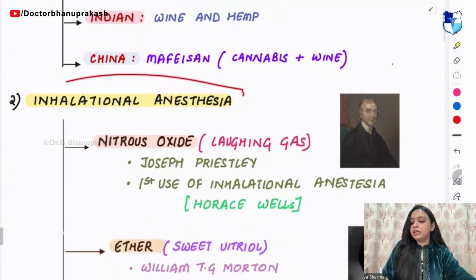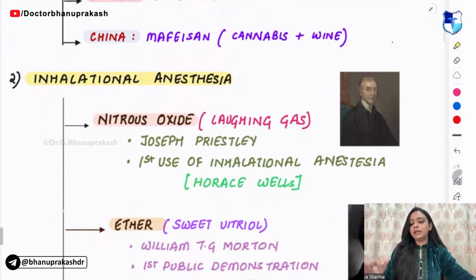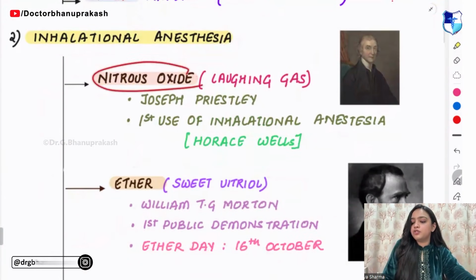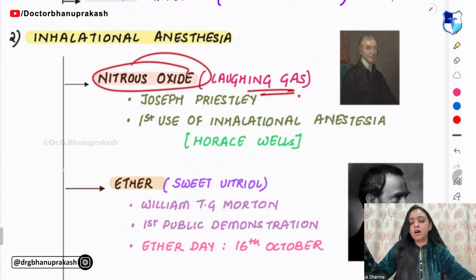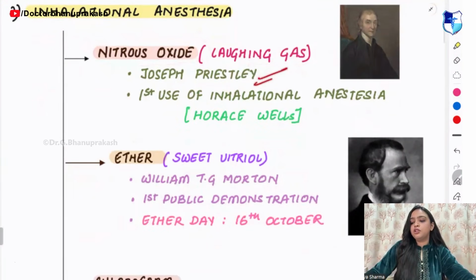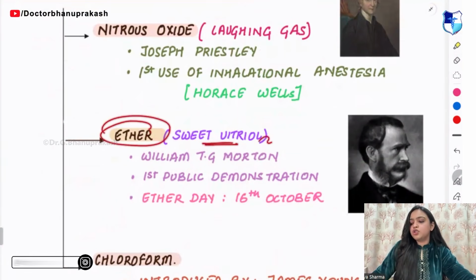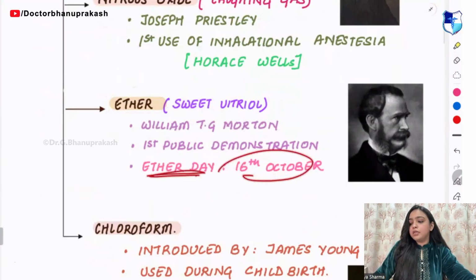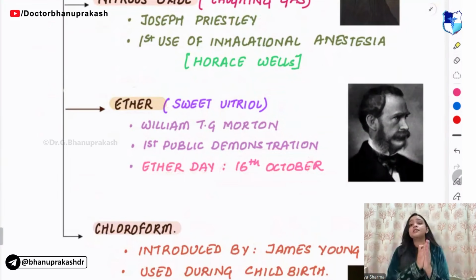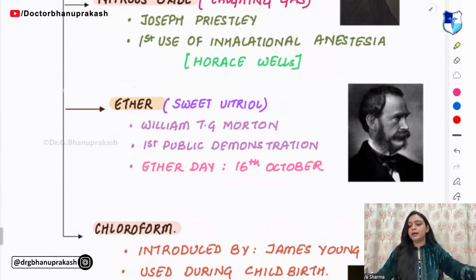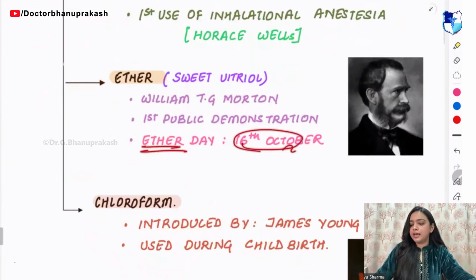Then you have the inhalational anesthesia. In inhalational anesthesia, you have nitrous oxide, also called the laughing gas. It was given by Joseph Priestley. Then you have ether, also called the sweet vitriol. Ether Day is observed on 16th of October, and 16th of October is also celebrated as World Anesthesia Day. So remember this, ye yaad rakhna.